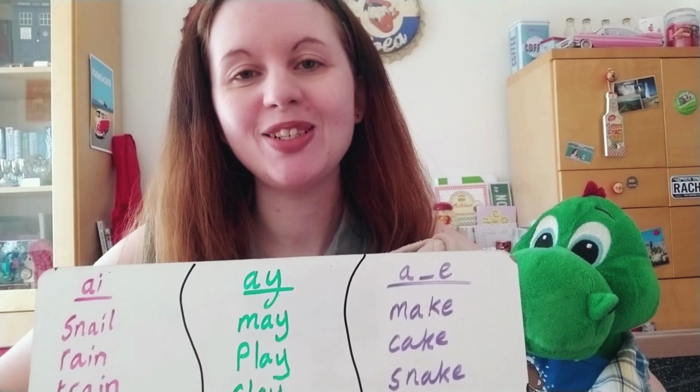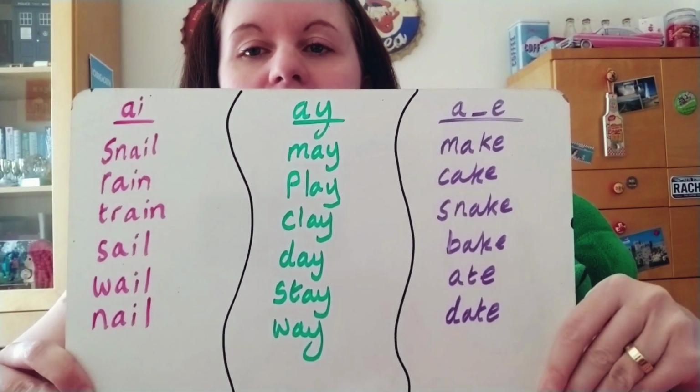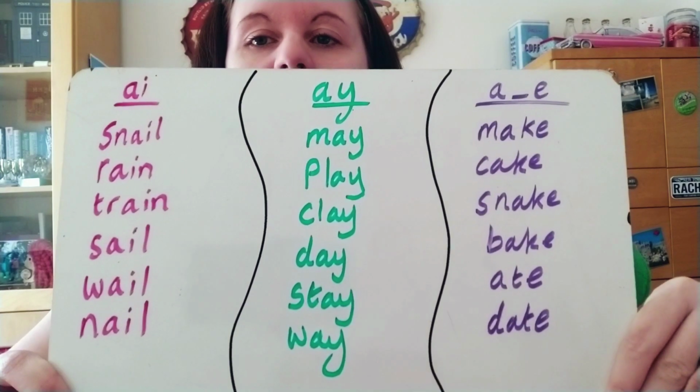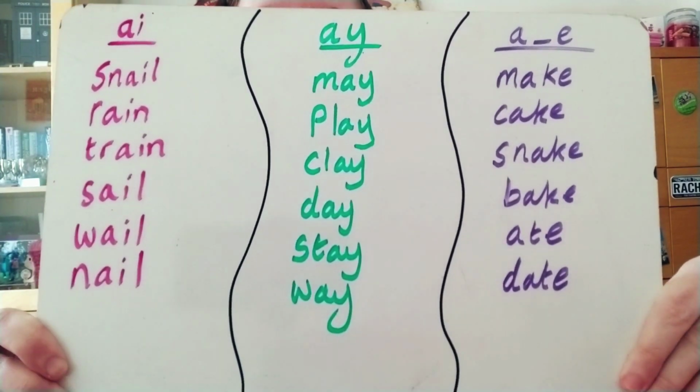Great job! How many did you come up with? We've got 6 words for each A sound. Have a look, see if you've got any the same as us.